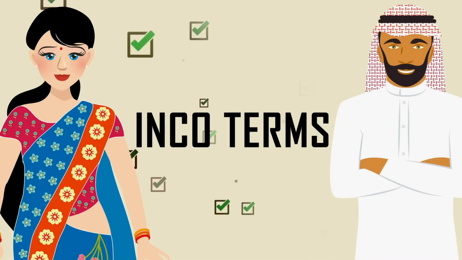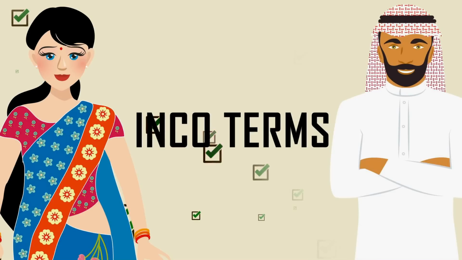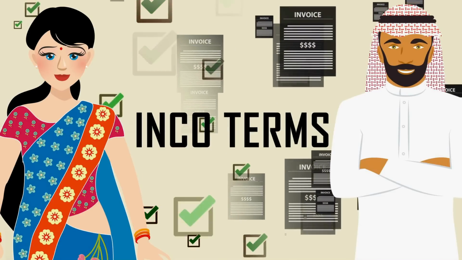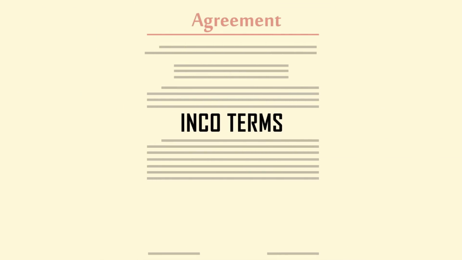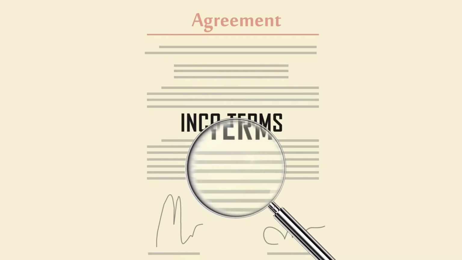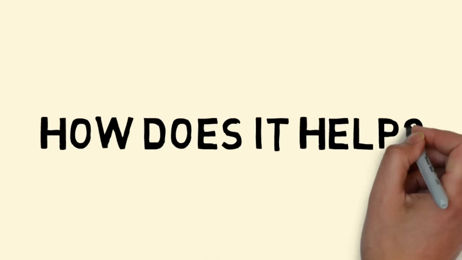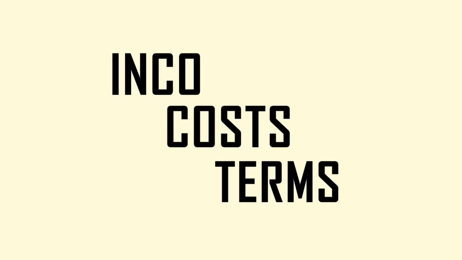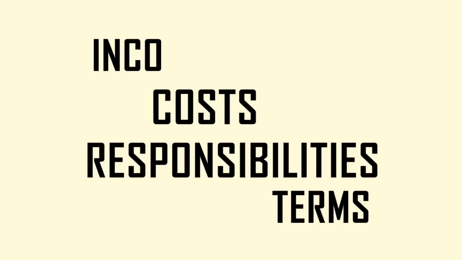Niku must agree to a particular INCO term with her buyer while generating the export invoice itself. The INCO term also becomes a part of the agreement between the buyer and the seller and is mentioned clearly on all documents involved in the transaction. How does it help? Each INCO term clearly details the breakup of the costs involved and the buyer-seller responsibilities.